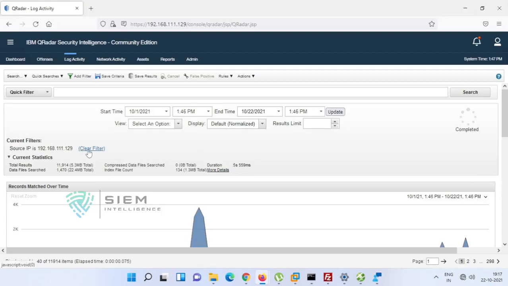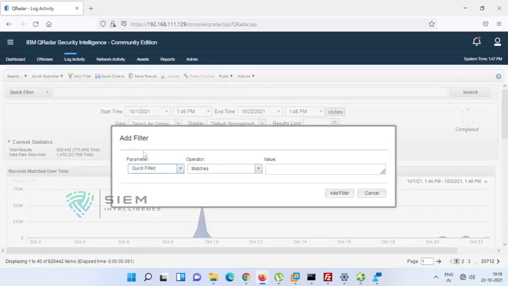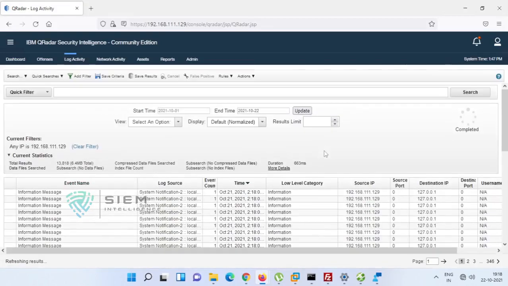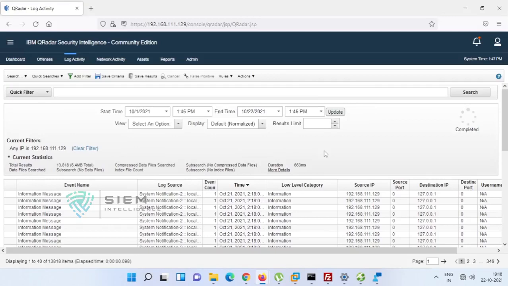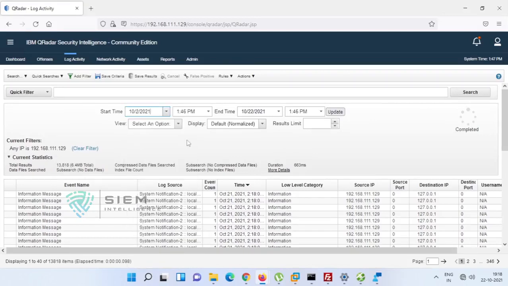Now at the same point I'll go with another search, for an IP which is not indexed. See, it is not indexed. I search 192.168.111.129, the same IP. See how much time it will take. Already it was done. Okay, I'll go again.